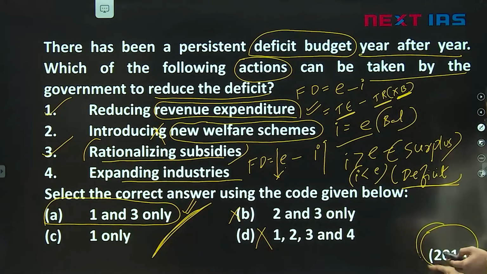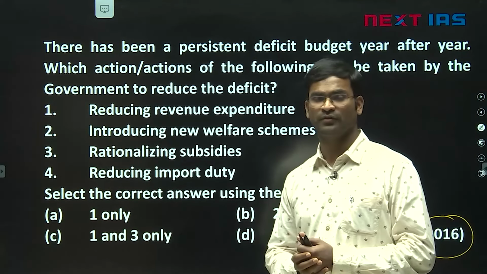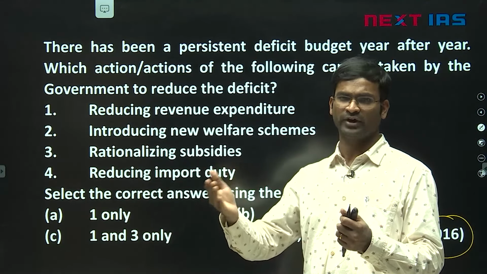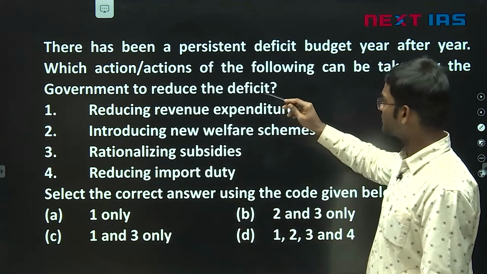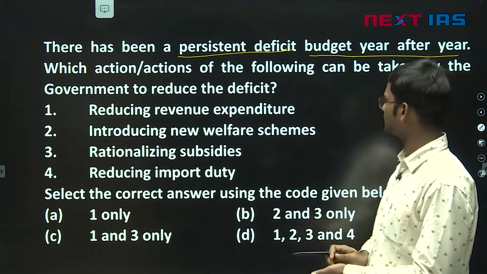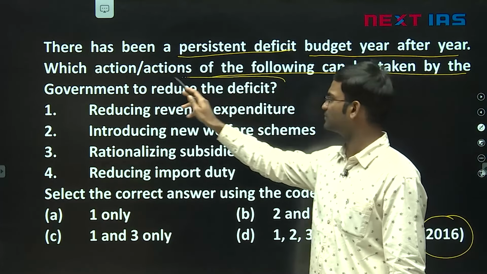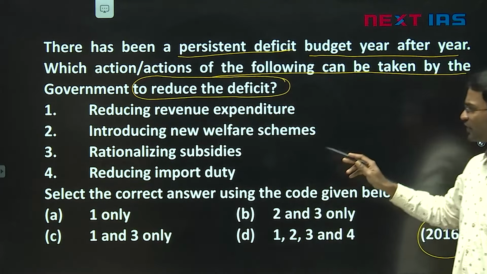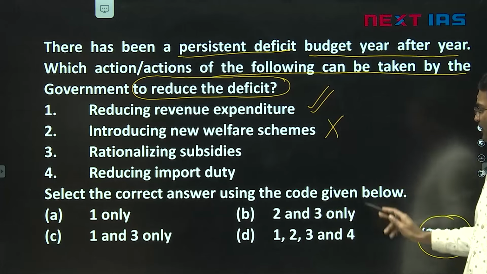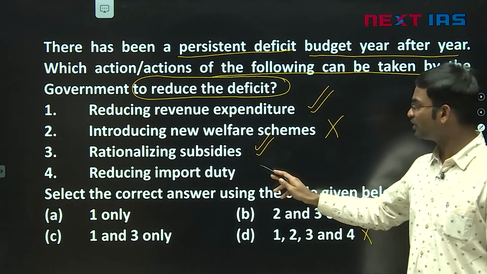Now if you practice the 2015 paper, friends, look at question 16. This is the advantage of solving previous year questions. We get an idea what type of questions they were asking, where they are asking more, etc. See, there has been a persistent deficit budget year after year. Which actions of the following can be taken by the government to reduce the deficit? Reducing revenue expenditure? Yes. Introducing new welfare programs? No, already we know. Rationalization of subsidies? Yes.